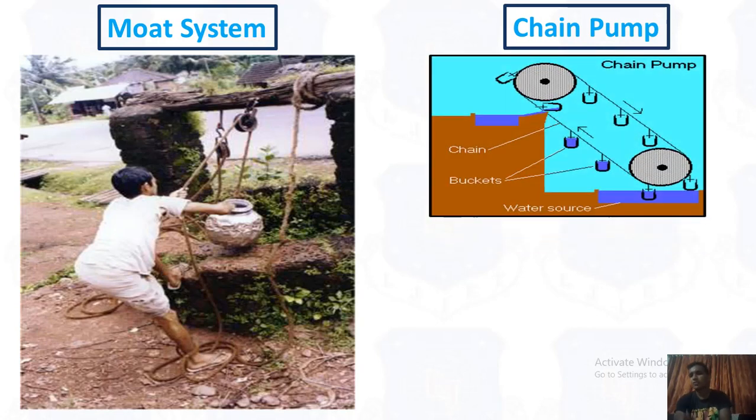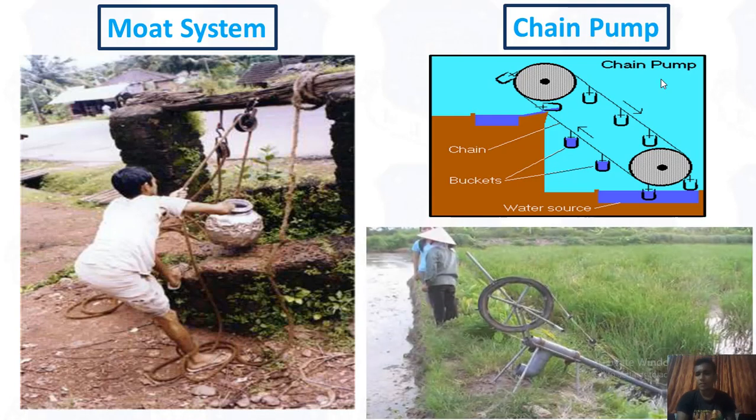Okay, in the chain pump system they provide so many buckets on this chain. Then by using a pump they can rotate this roller, and since the water is at the lower level, the water can be taken, and then the water will be sent to our canals, then it will go to the crops. So that is another method that is also a traditional method.